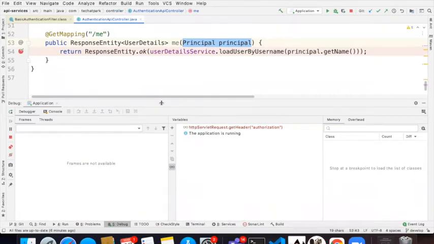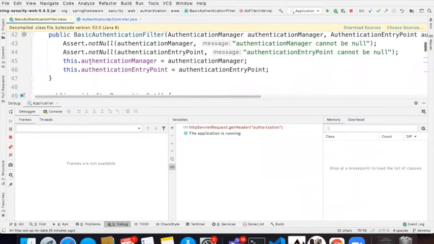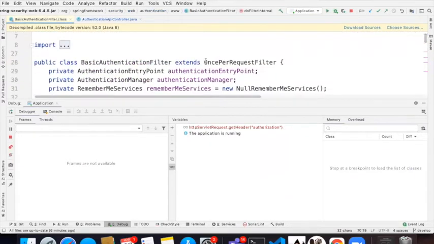Any doubts so far? And we will build JWT from here. That's the next step. But before we go there, are we clear about security filters? In security filters, one strange thing that you will see is that it's not actually the filter that we are talking about. For some reason, they do not extend Filter. They actually extend something called OncePerRequestFilter. Can anyone tell me what this OncePerRequestFilter guarantees and why we need it in an application?